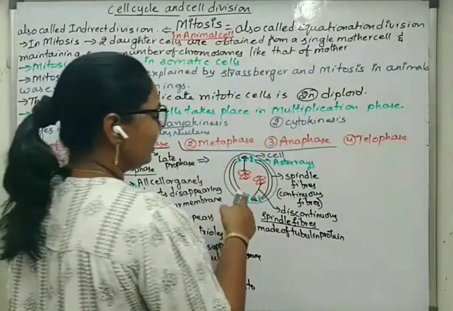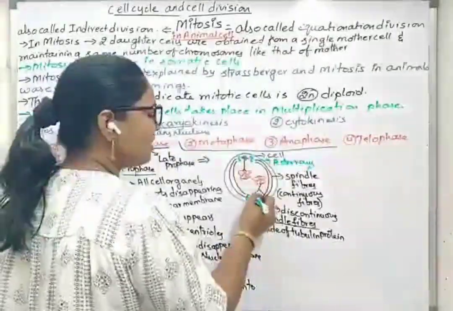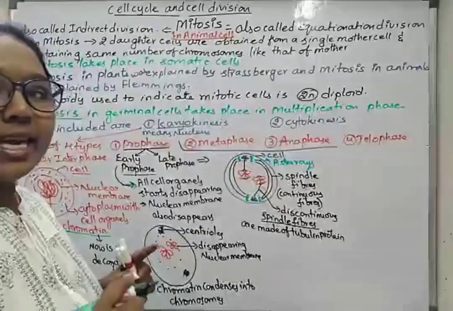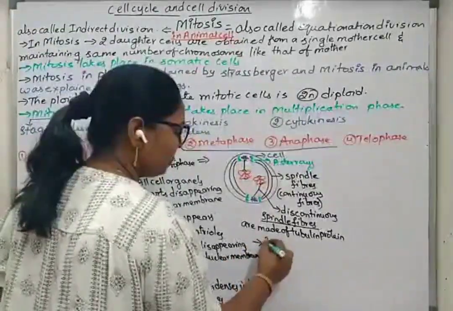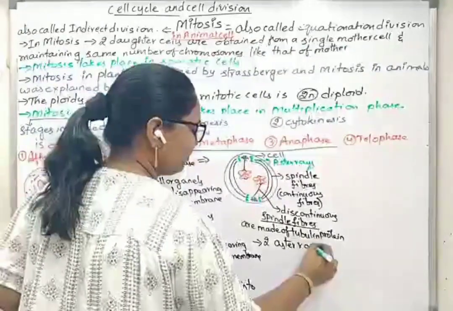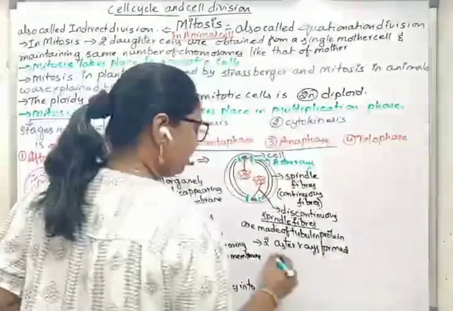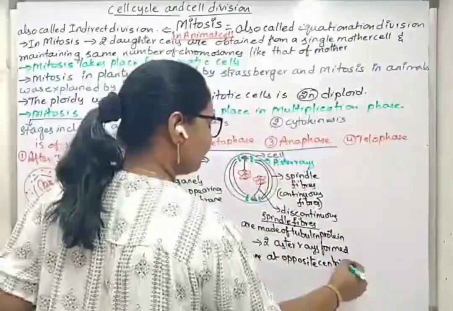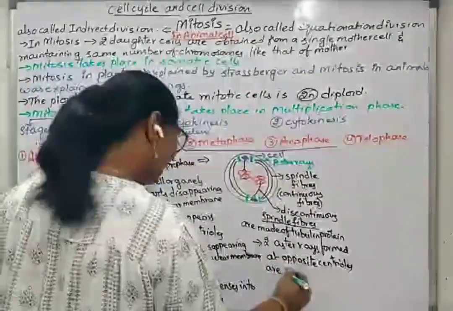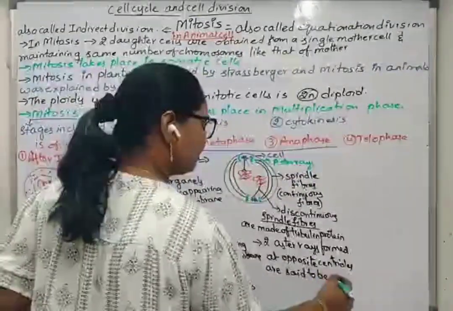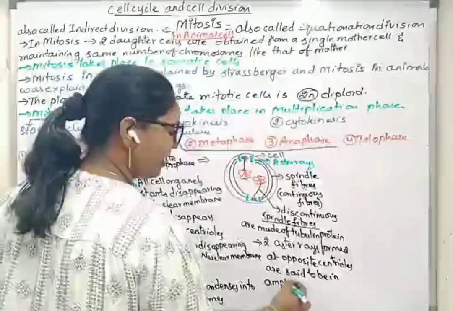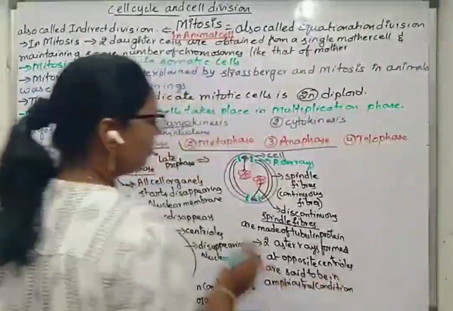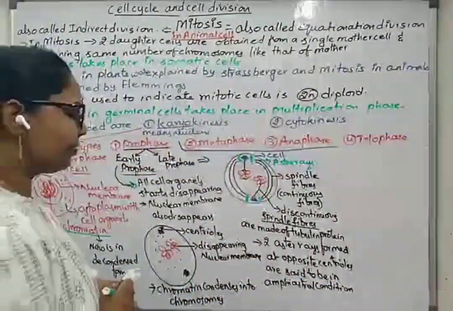And since we can see these aster rays are two in number, formed at opposite centrioles, we can say the condition is amphiastral. Two aster rays formed at opposite centrioles are said to be in amphiastral condition, meaning having two aster rays at opposite centrioles.